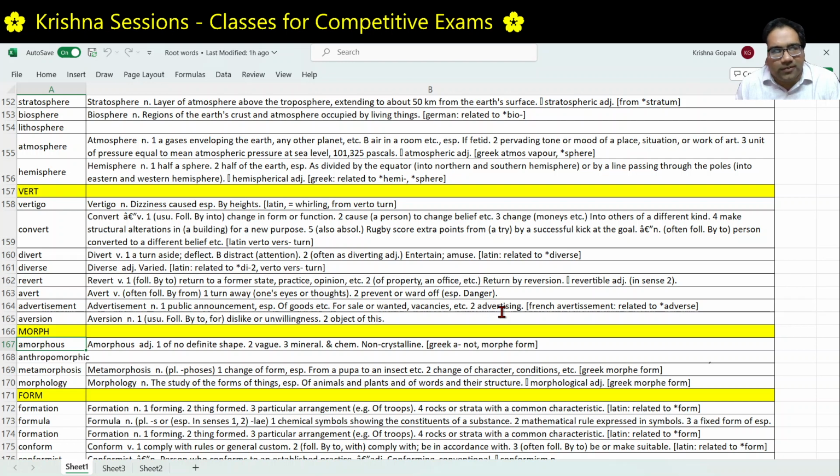It is amorphous, it doesn't have a definite shape. An amorphous mass of cells with no identity at all. We generally refer to this in some chemical forms which don't have a particular structure. That is amorphous.